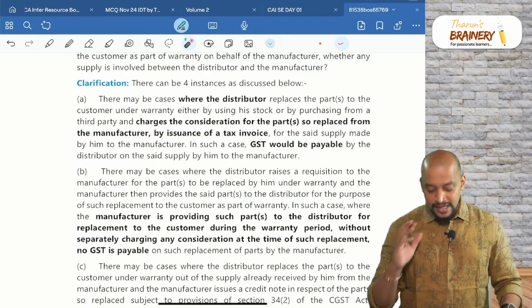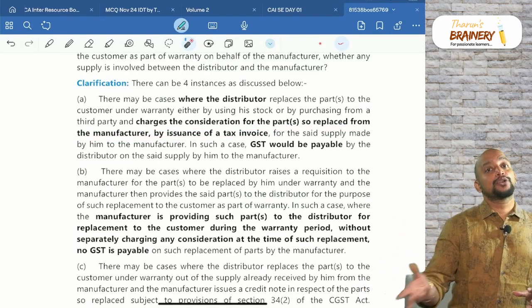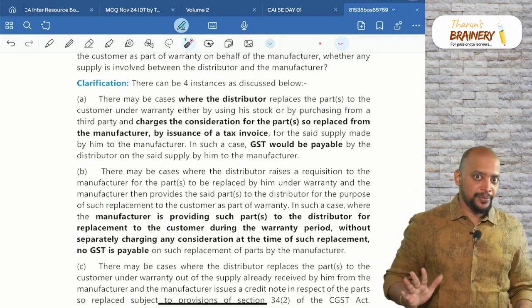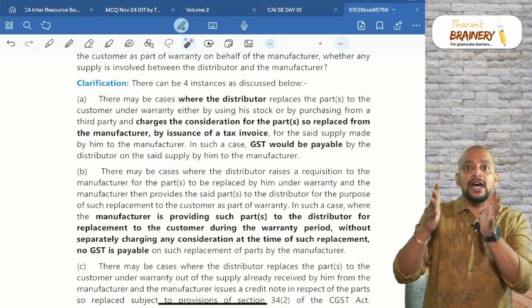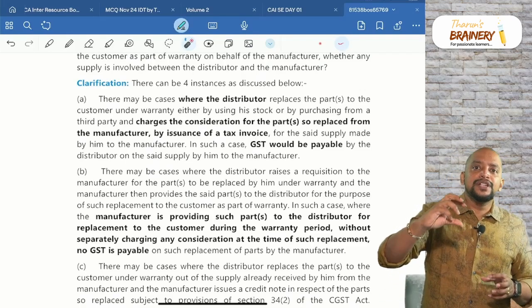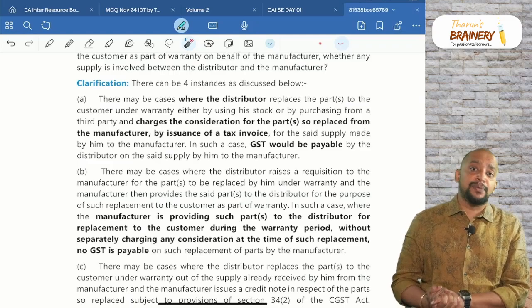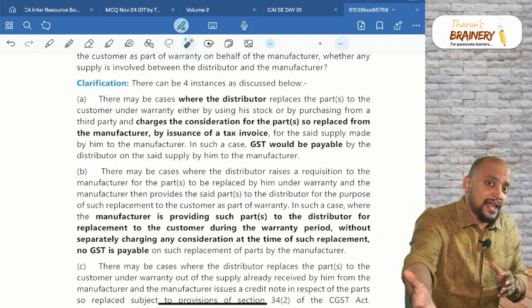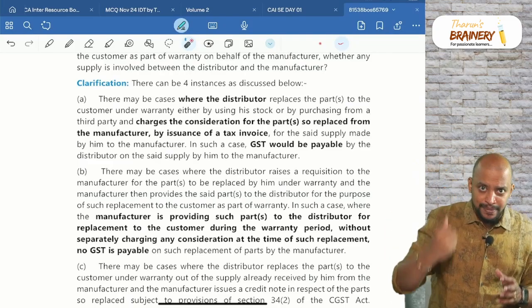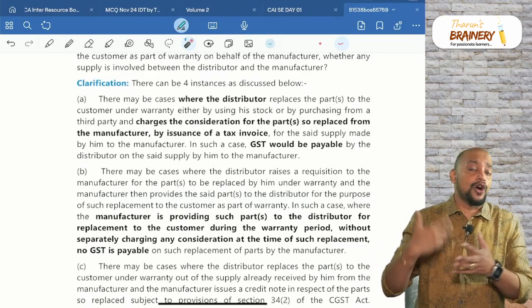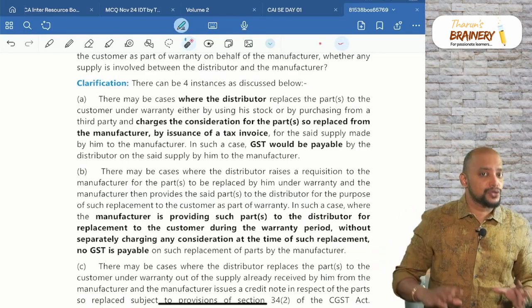Okay. Say for example, I am going back to the first example, that is parking sensor example. Now there is a car dealer who is replacing the parking sensor, and how that parking sensor is replaced, he is purchasing the parking sensor from the market from a third party and he is replacing it for the customer, and say the cost of that parking sensor is 15,000 rupees.